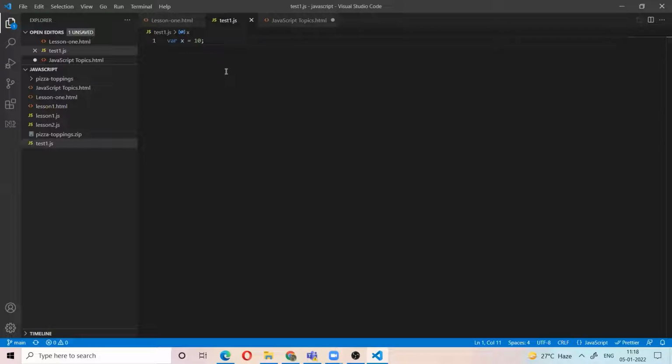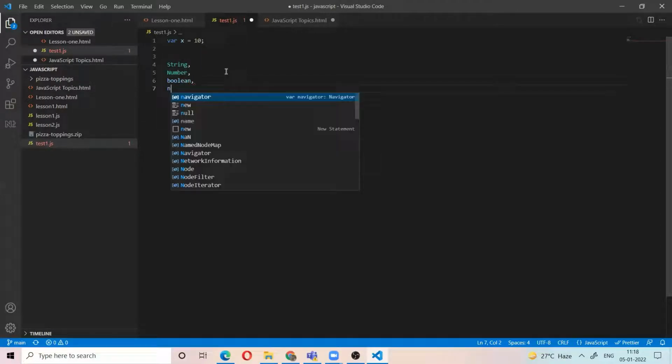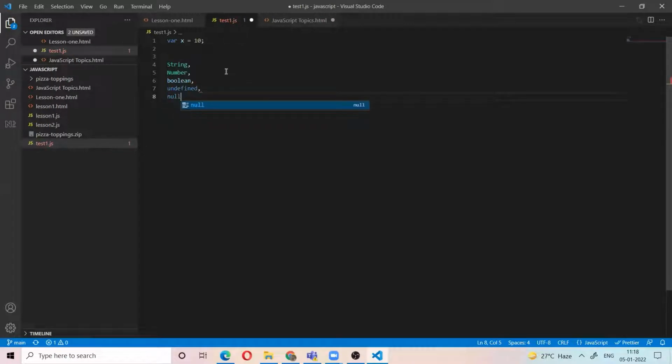Here we assign the value 10, and 10 is a number. So the data type we are assigning now is number. In this way, there are multiple data types. Those are called string, number, boolean, undefined, null. These are called primitive.